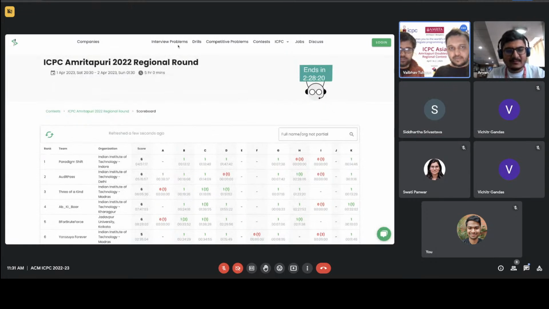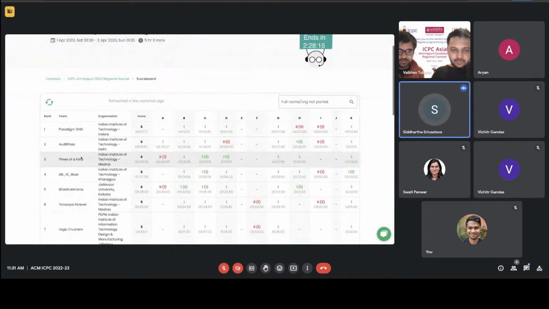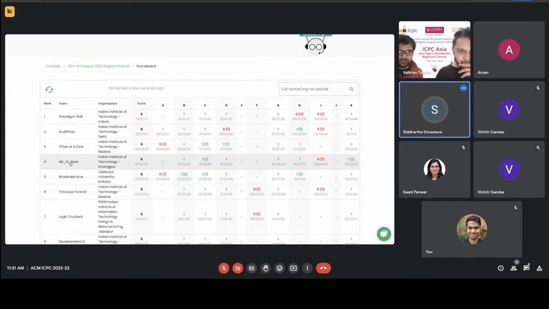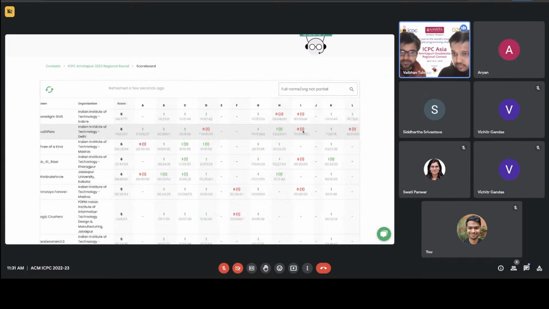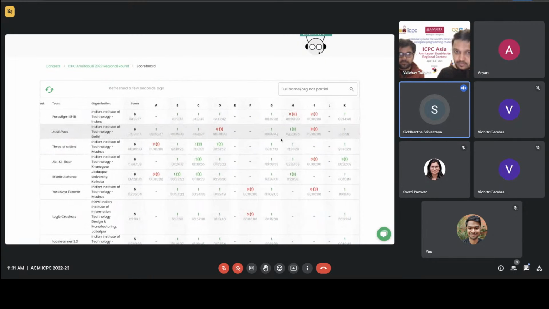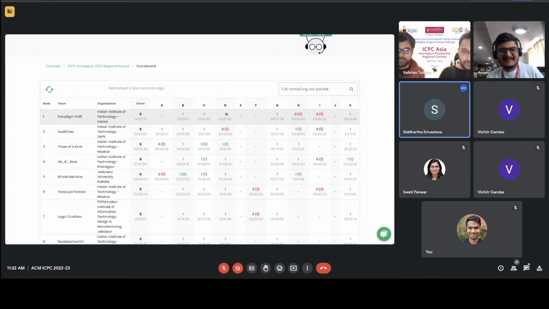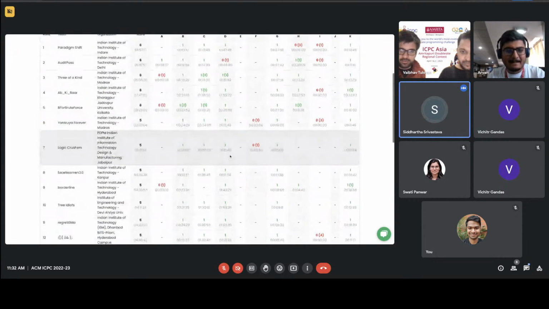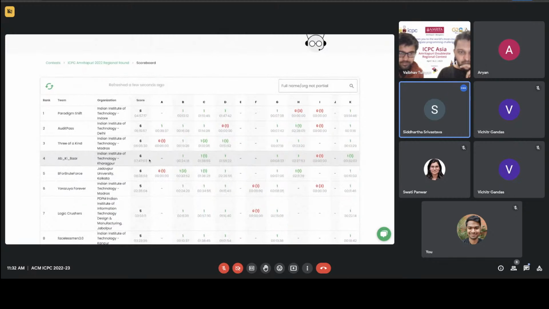Okay, there are two more teams on 6 now, by the way. I think Audit Past finally cracked H, no enemy. And they still surprisingly have not solved D, so they still have, in theory, an approachable problem that they can solve. And Kharagpur, I think, solved one more. They solved H, no enemy.